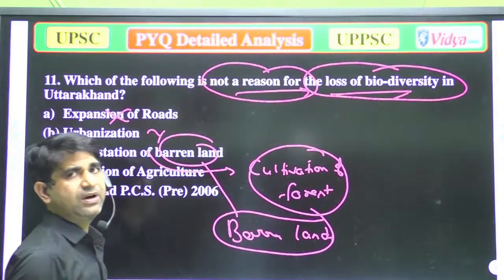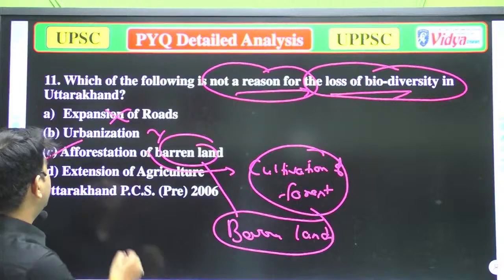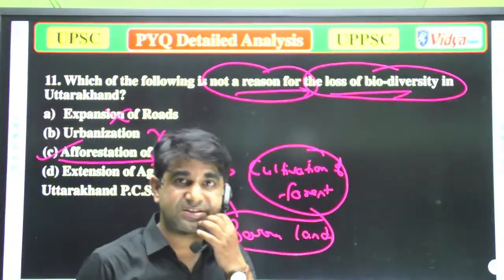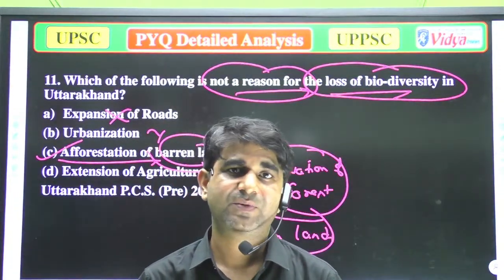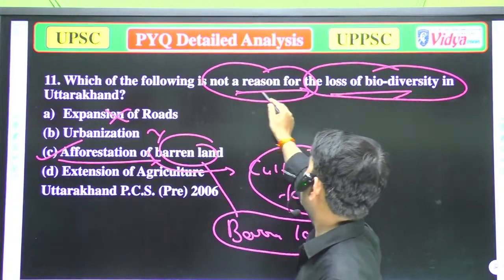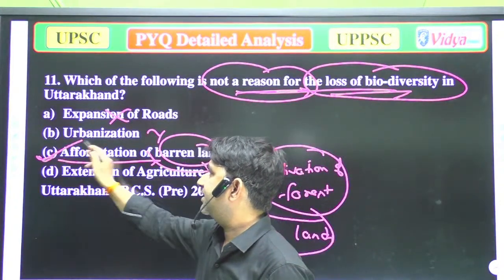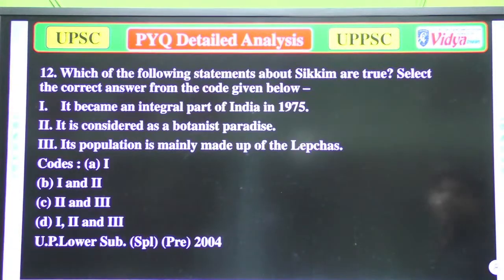So now you can say why these are important, because these will be cultivated in barren lands, and when the barren lands have trees, that will increase biodiversity. So the correct answer is the one that is not a reason for the loss of biodiversity, because it will increase the biodiversity. So option C is there. So now we'll move to the next question.